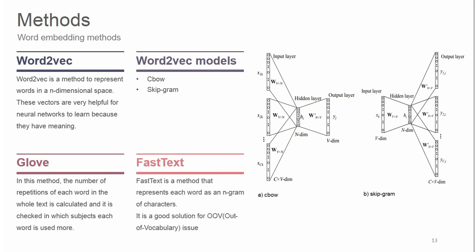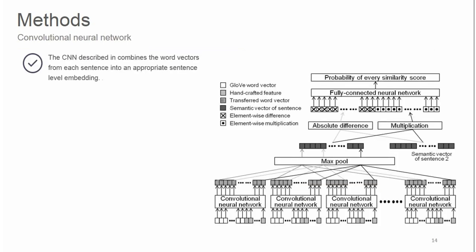FastText is a method that represents each word as an n-gram of characters. The n-gram feature is the most significant improvement in FastText, because rare words can be broken down into n-grams to get their embedding. It is the key difference between FastText and word2vec. It is a good solution for the out-of-vocabulary issue.